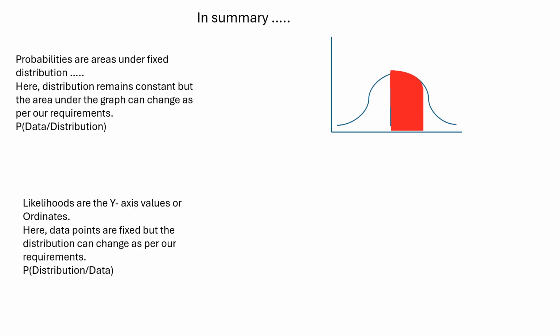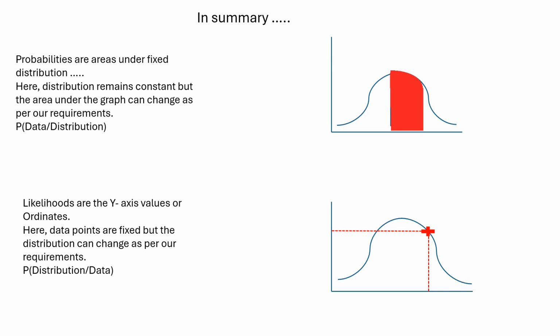Here we can see that the data is given and the distribution is fixed, whereas in the case of likelihoods the y-axis values, or the ordinates, represent the likelihood, and here the data points are fixed but the distribution can change as per our requirements. That is, the distribution is the concern, provided the data is given, and that can be represented like this.